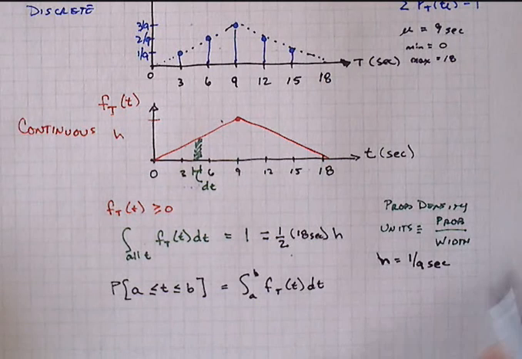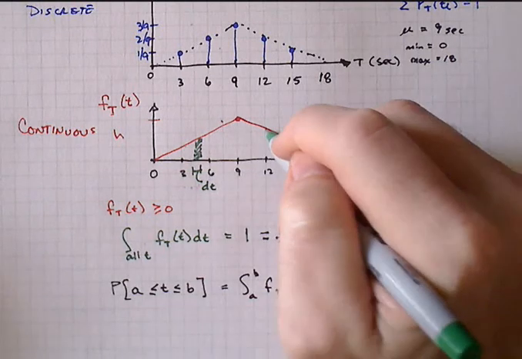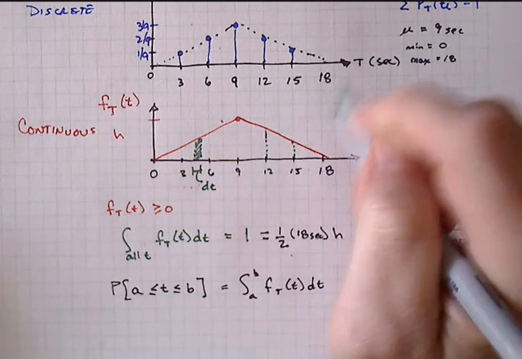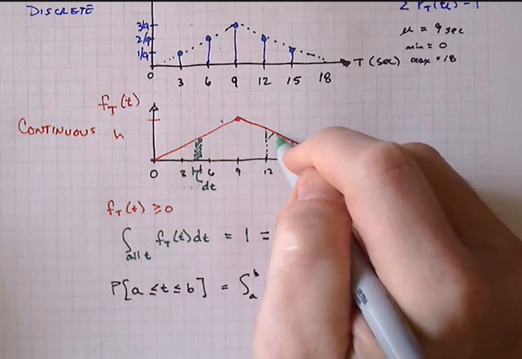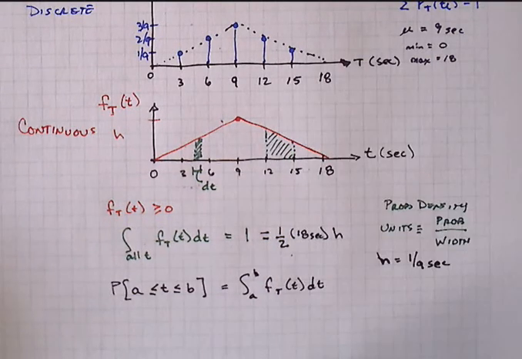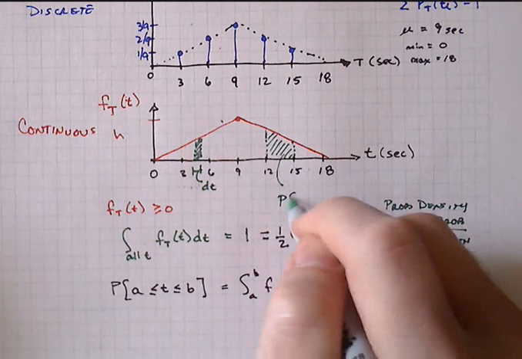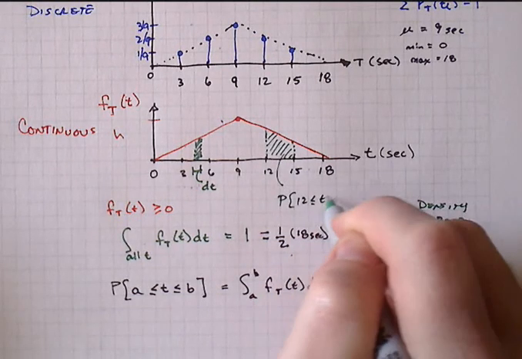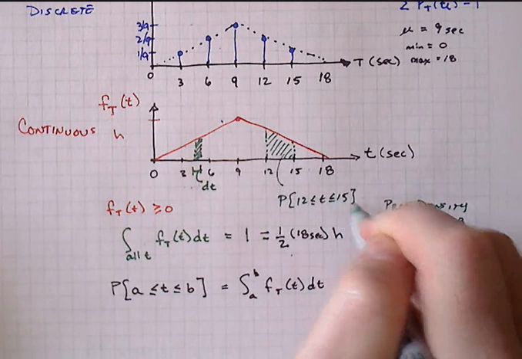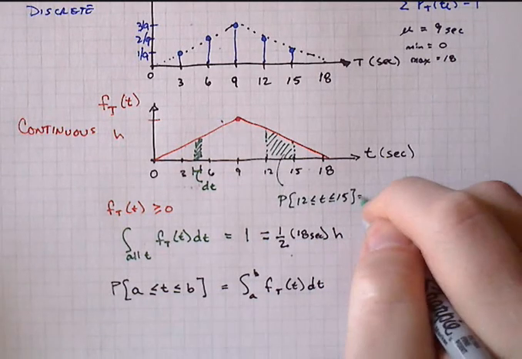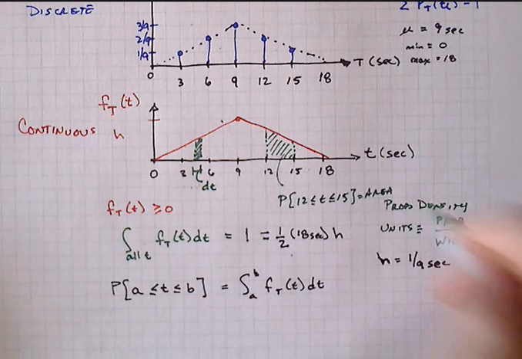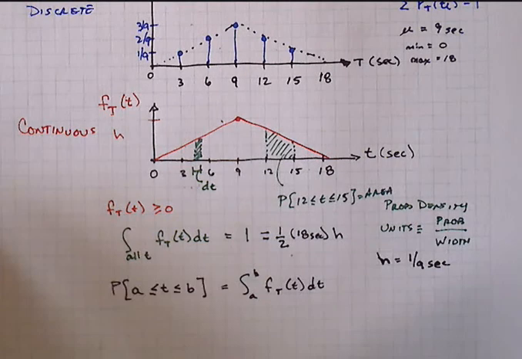So up here in our probability density function curve, let's say it was between 12 and 15, it would be that area right there. And that's the third property that you'll see listed in the textbook.